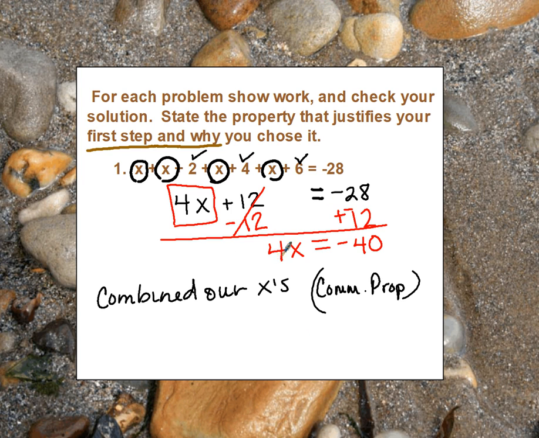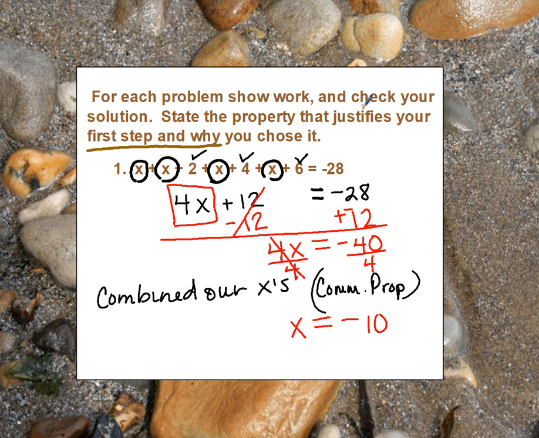What's happening right now between that 4 and the x? Anytime those two things are next to each other, right, it's being multiplied. So we need to do the inverse. What's the inverse of multiplying by 4? Dividing by 4. Since we divided the left side by 4, we have to divide the right side by 4. I don't know why I just put a negative. There we go. And so our x is still on the left, equal sign still in the middle, and negative 40 divided by 4. A negative divided by a positive is still negative, and 40 divided by 4 is 10. So the answer is x is negative 10.